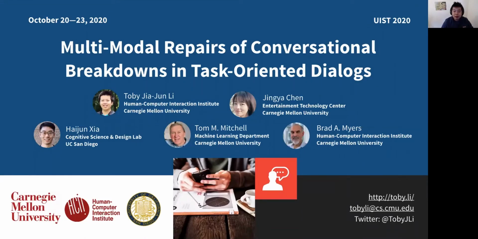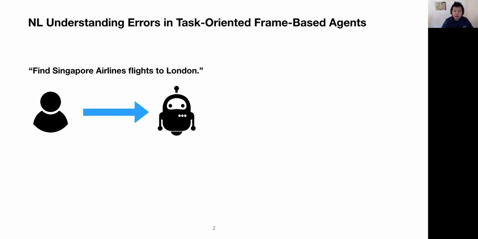It's my great pleasure to talk about our work in multi-modal repairs of conversational breakdowns in task-oriented dialogues. This work is done with my colleagues from CMU and UC San Diego. There are different types of breakdowns in human-agent conversations. In this paper, we specifically focus on the natural language understanding errors in task-oriented frame-based agents.